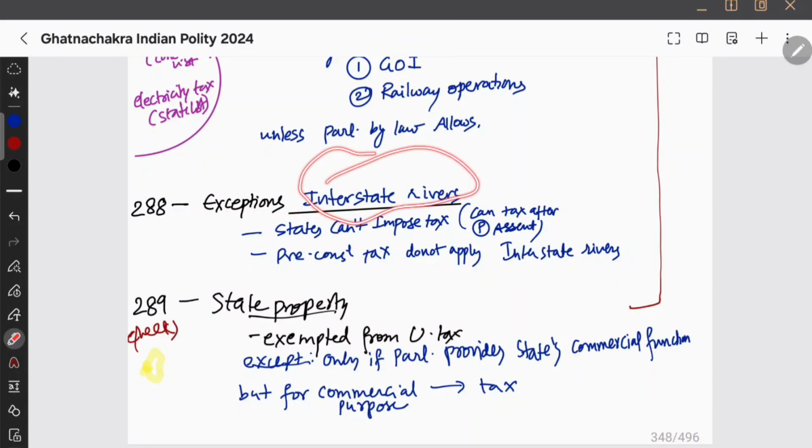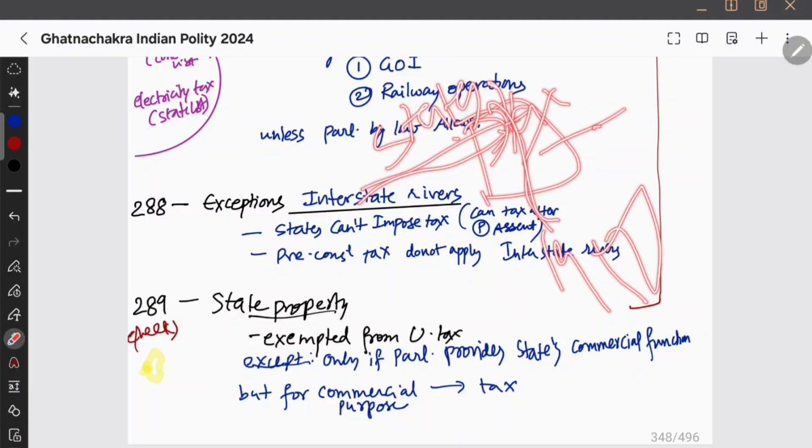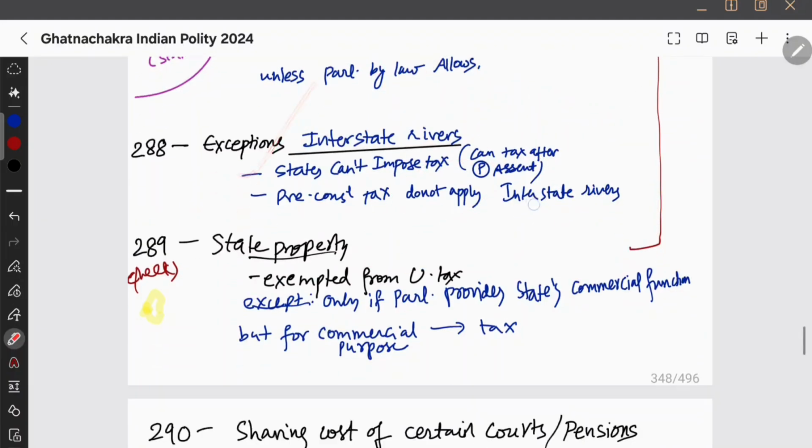So interstate rivers also state can't impose tax. They can impose if president give his assent, लेकिन president mostly नहीं देगा. Okay, state cannot impose tax on the interstate rivers. And pre-constitutional tax do not apply on interstate rivers. So this is the only article where pre-constitutional tax do not apply. For example, till constitution there was an act saying that states, let's say state is taxing. So after 1950, pre-constitutional tax they do not apply on the interstate rivers. Okay, that is article 288.